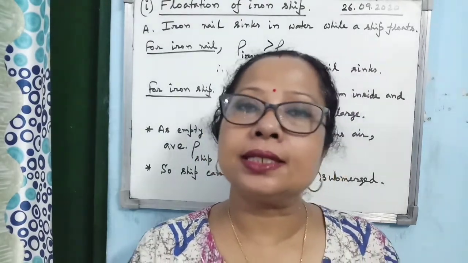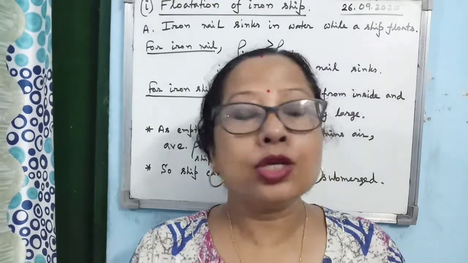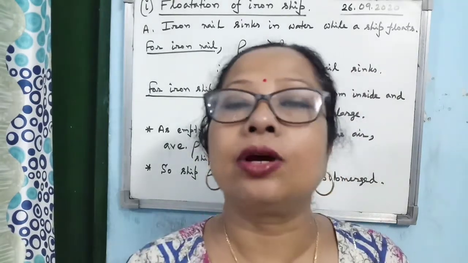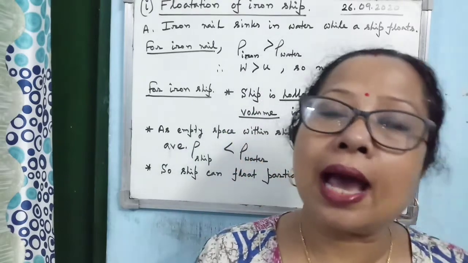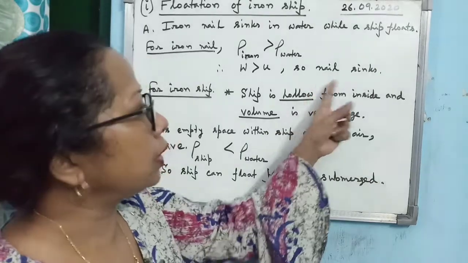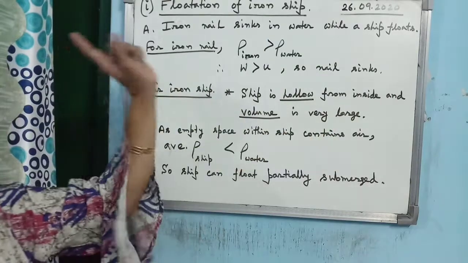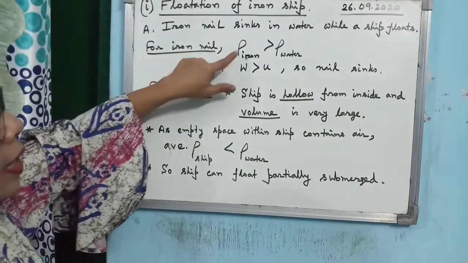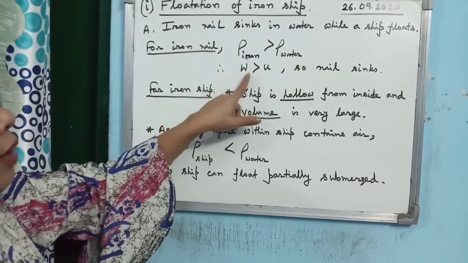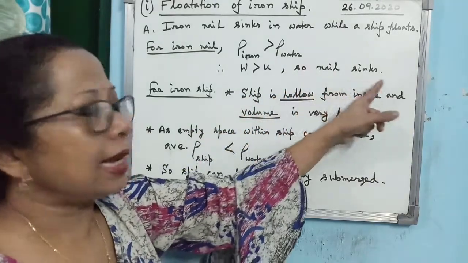If you consider the iron nail, the density of iron is greater than the density of water. So the weight of the iron nail is greater than the upthrust acting on the iron nail. What happens to the body when weight is greater? The body sinks, so the nail sinks. This is the way, point wise, you will write down the answer in your exam: for the iron nail, density of iron is greater than density of water, therefore weight of iron is greater than upthrust acting on iron, so the nail sinks.